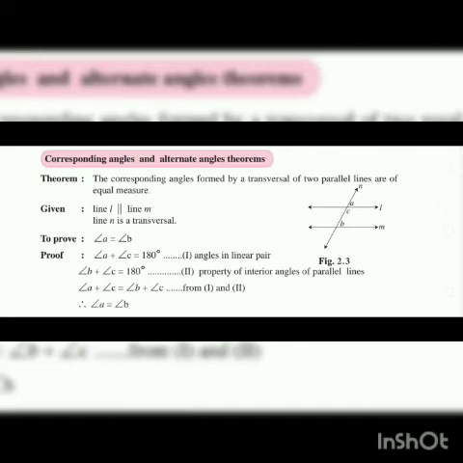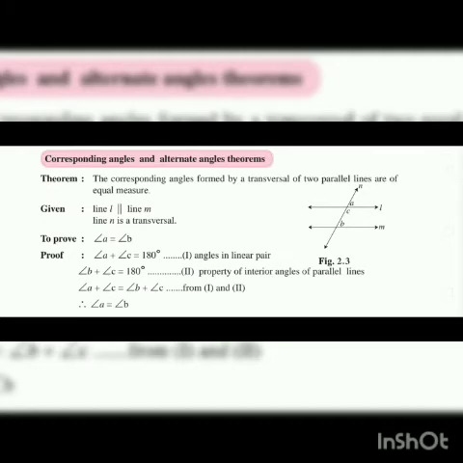Then angle B plus angle C is equal to 180 degrees. In the previous lesson we learned the property of interior angles of parallel lines. What it says is that angle B plus angle C is equal to 180 degrees.